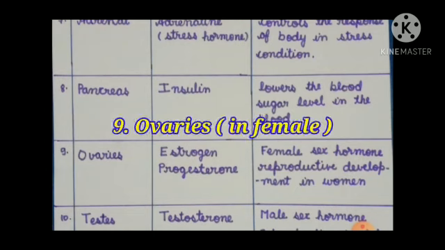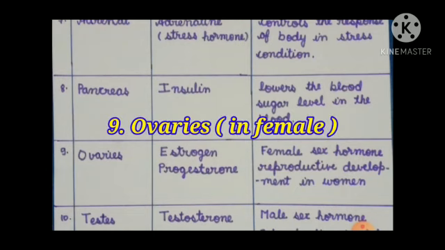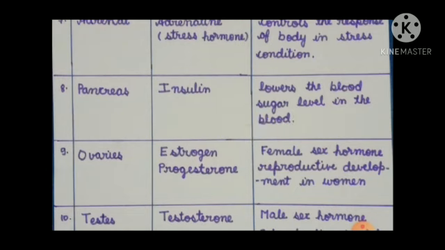And the ninth endocrine gland is the ovaries, and it is found in females, and the two hormones secreted by the ovaries are estrogen and progesterone. These two hormones are also known as female sex hormones, and they help in proper reproductive development in women.